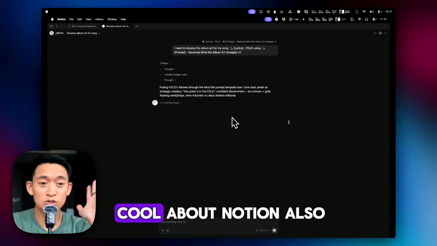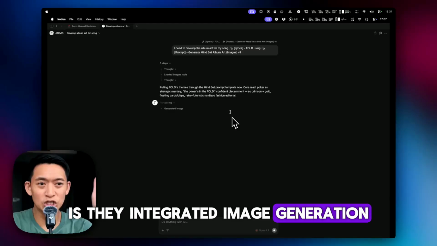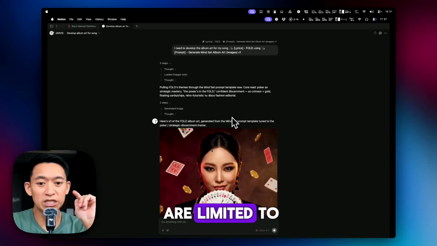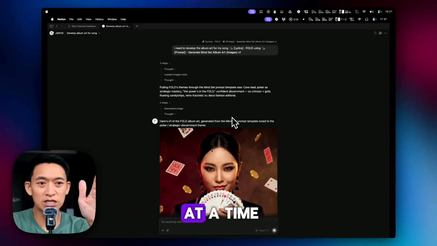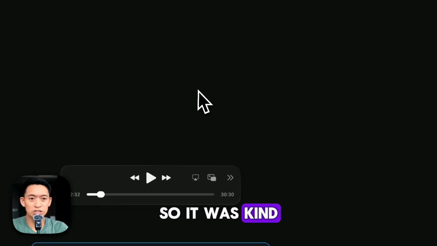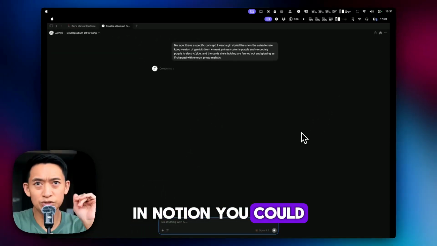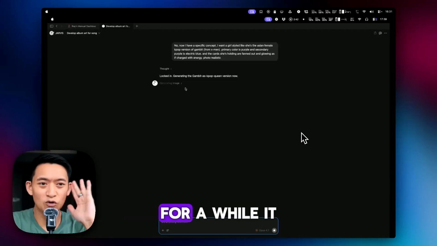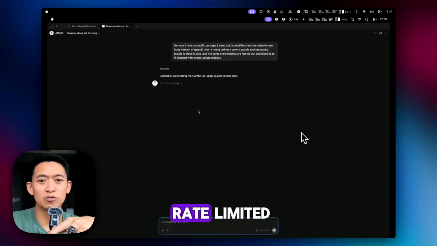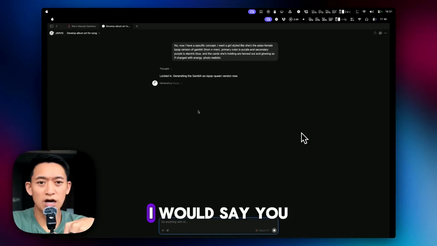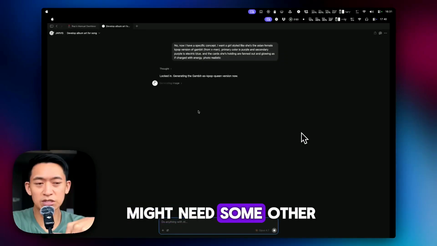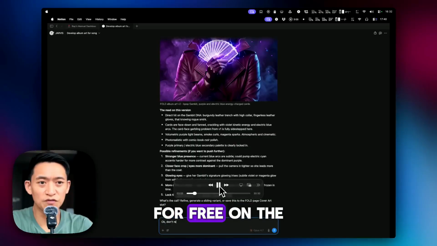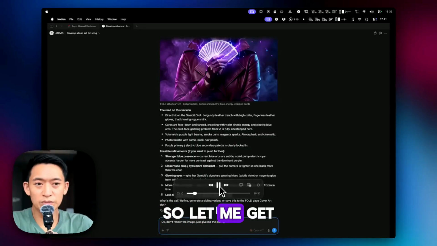So here what's cool about Notion also is they integrated image generation. So you can generate images right in Notion, but you have to be aware that they are limited to only a few generations at a time. So, okay, 1 second. It was kind of glitching out there, but yeah, in Notion, you can only generate about 10 images per day or something like that, or per hour. For a while, it seemed like it was unlimited, but I started getting rate limited recently. So I would say you might need some other image generator. I think ChatGPT allows you to generate a good amount of images for free on the free plan. So let me get back to this.